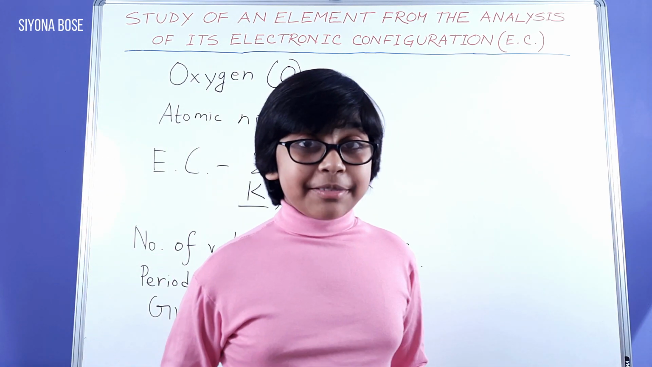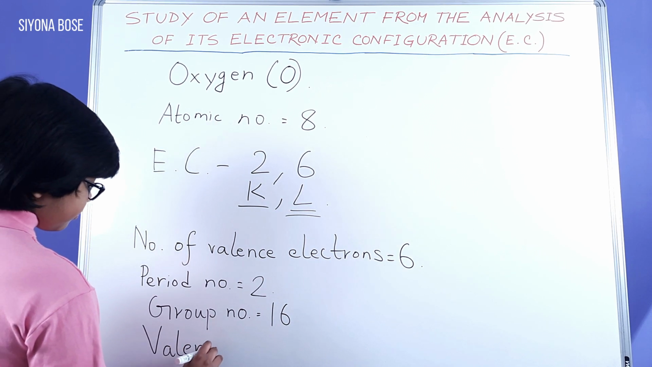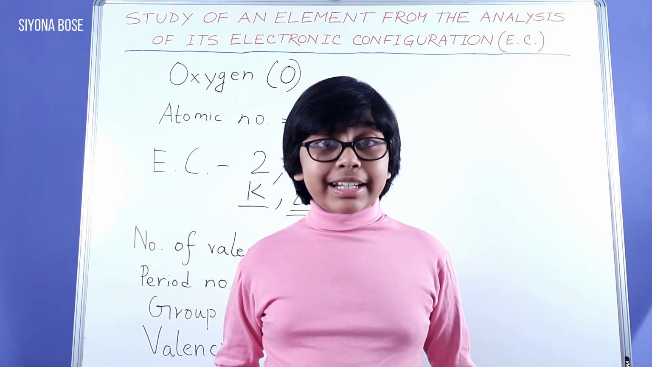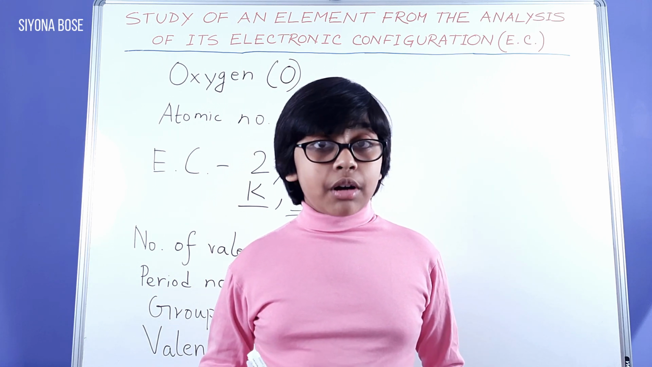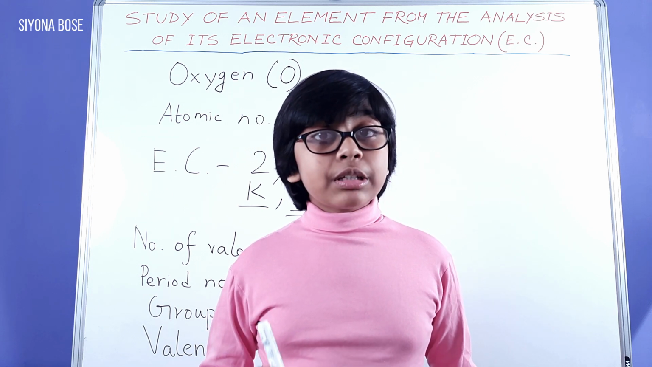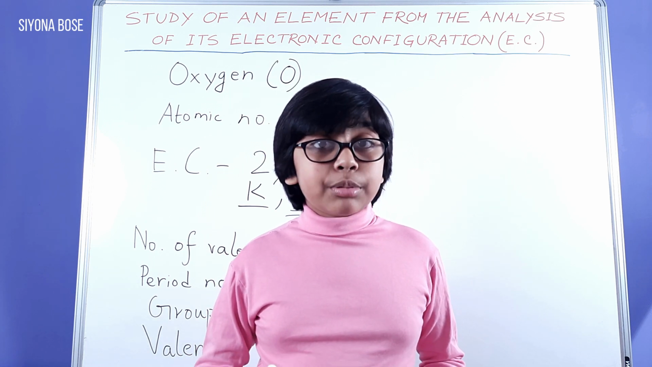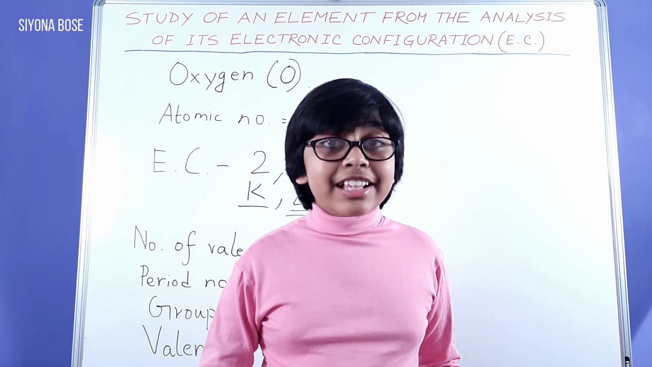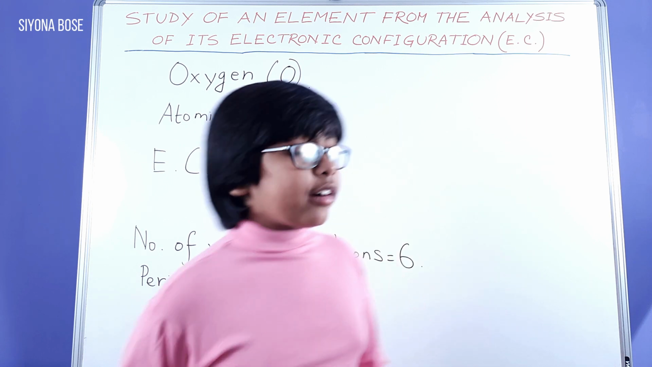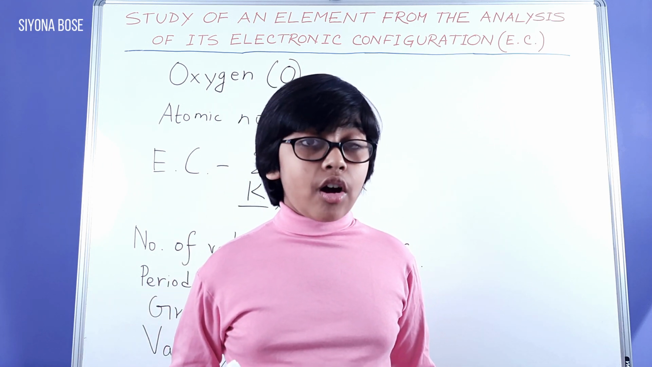Now, valency. Valency is 8 minus the number of valence electrons, since it is more than 4. The rule says if number of valence electrons is 5 or more than 5, that number of valence electrons has to be subtracted from 8 to get the valency. Here, 8 minus 6 gives us 2 as the valency of oxygen.